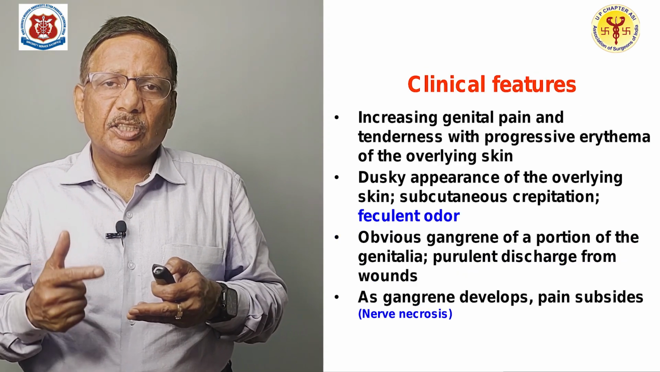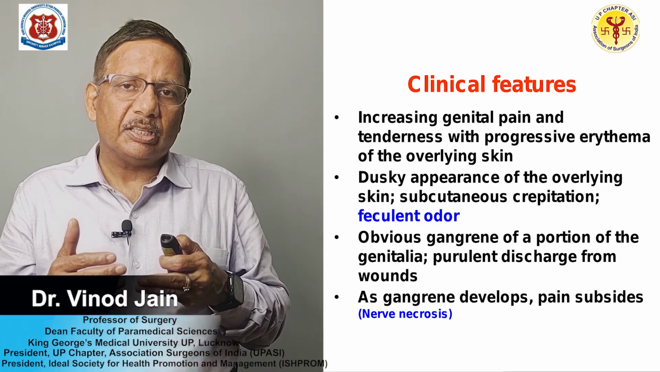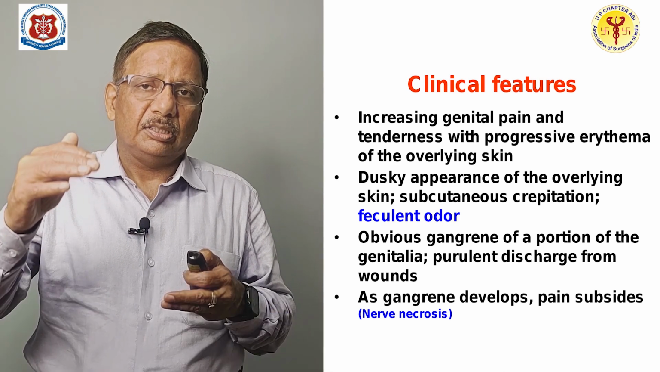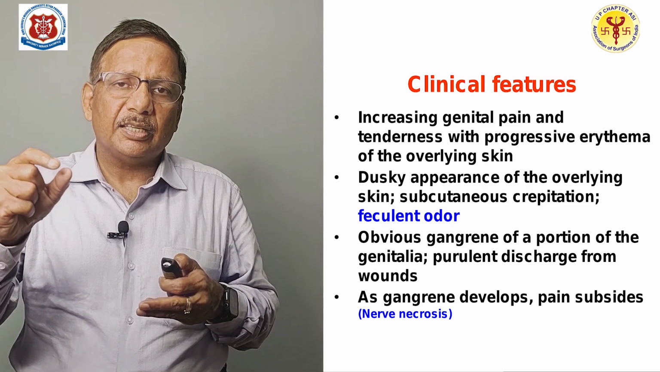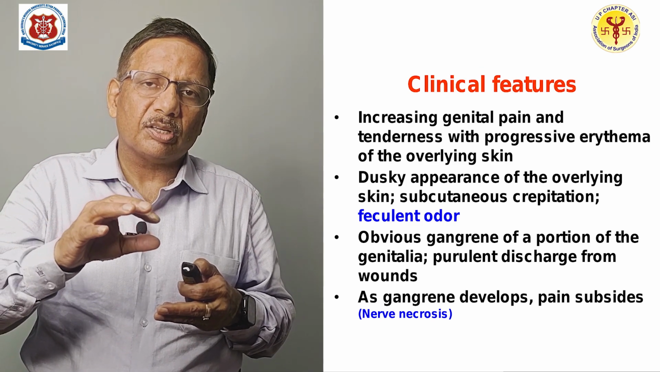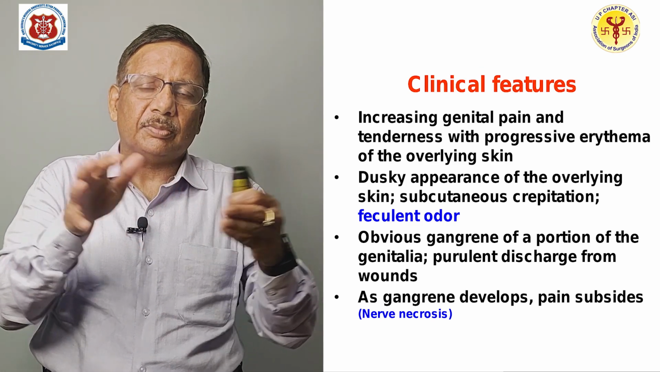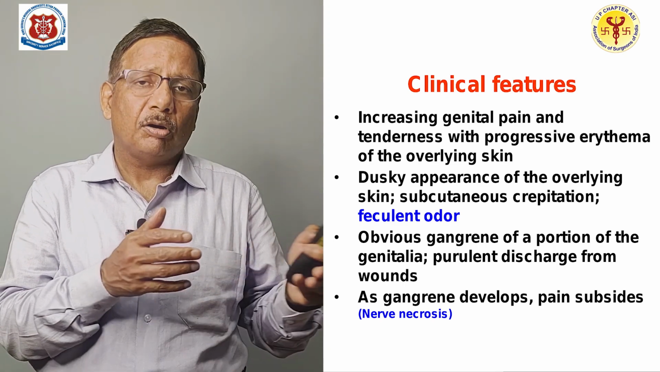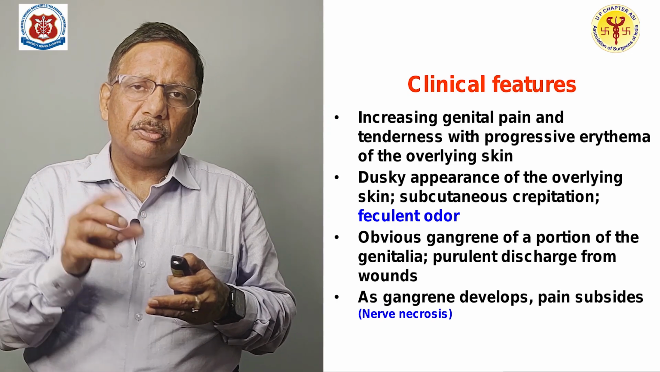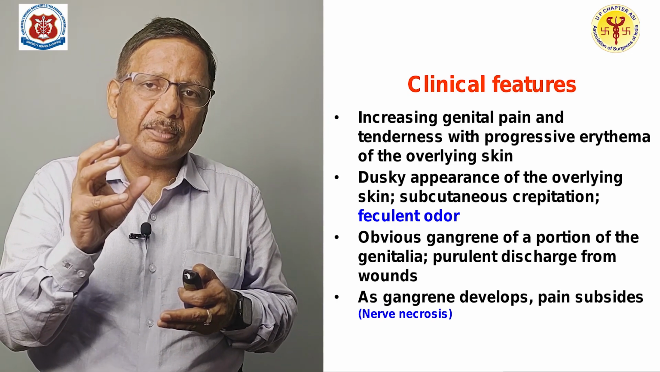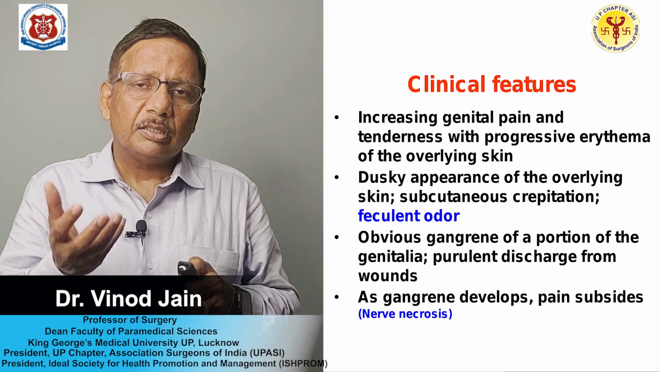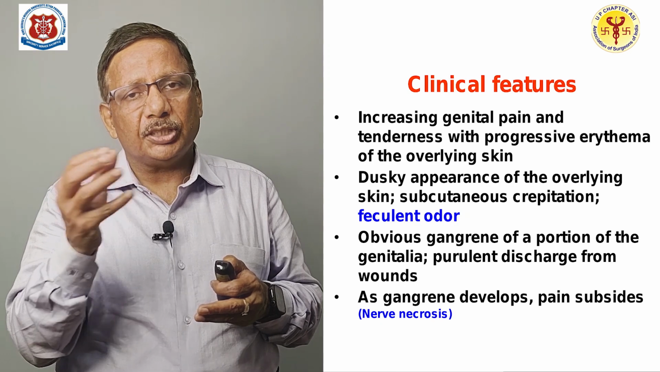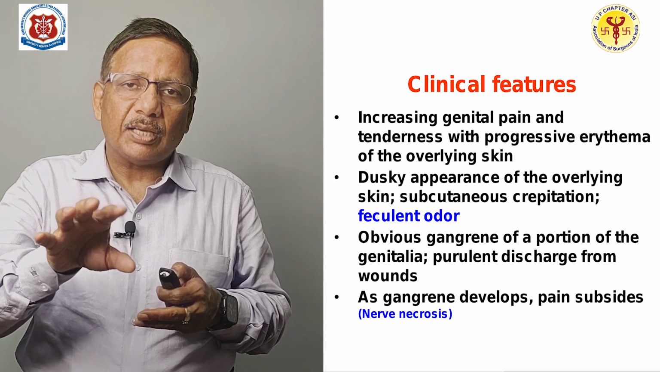Then this pain gradually increases over a period of 7 days. It starts as an insidious onset, pain gradually increases in due course of time, and tenderness also increases, and there is progressive erythema over the skin, and this erythema increases to involve all the area which surrounds the scrotal or genital skin. When you look at it, you must have seen in the diagram also, the skin appears dusky because of the lost arterial circulation. Because of the ischemia, the skin loses its sheen and becomes dusky.